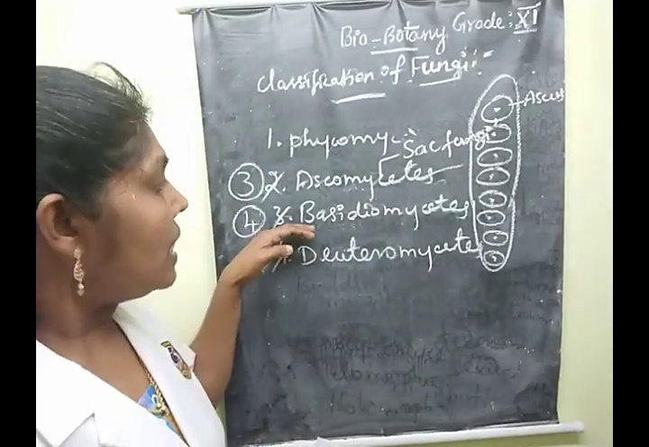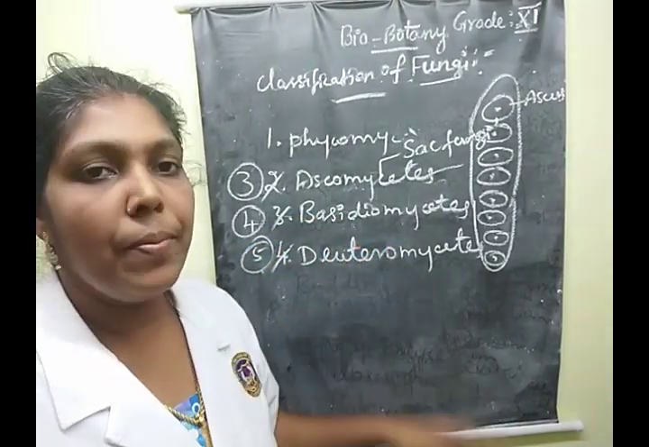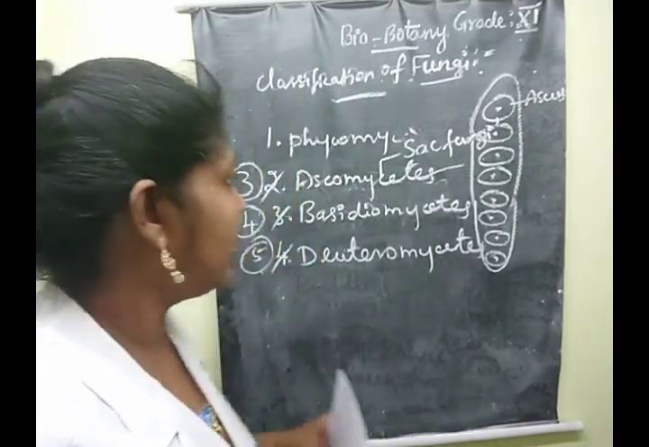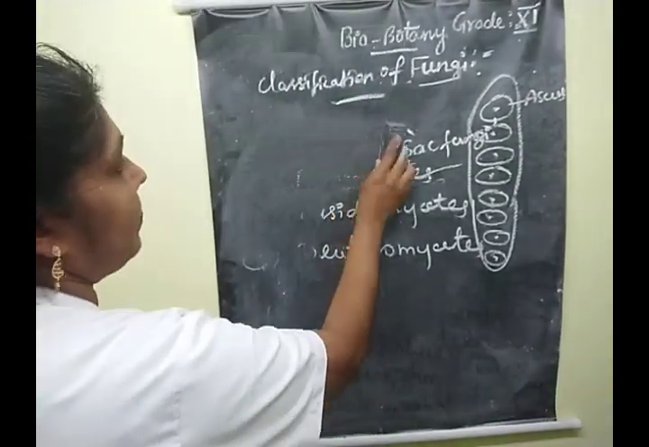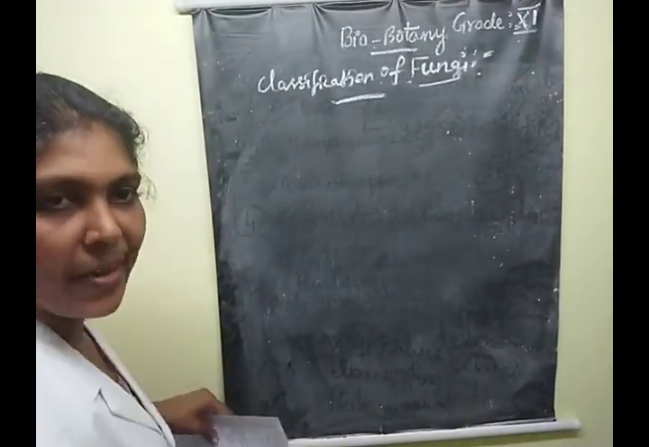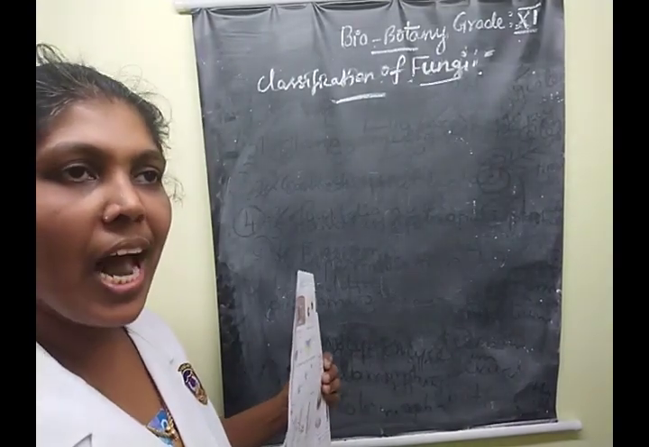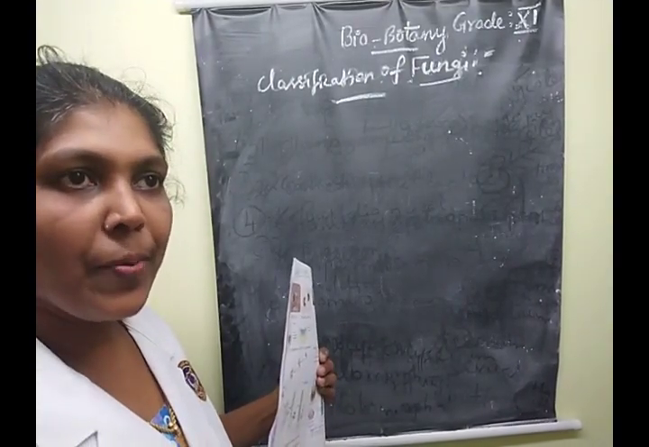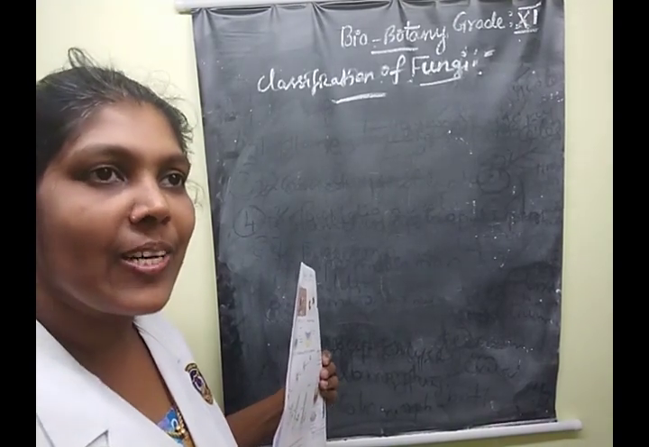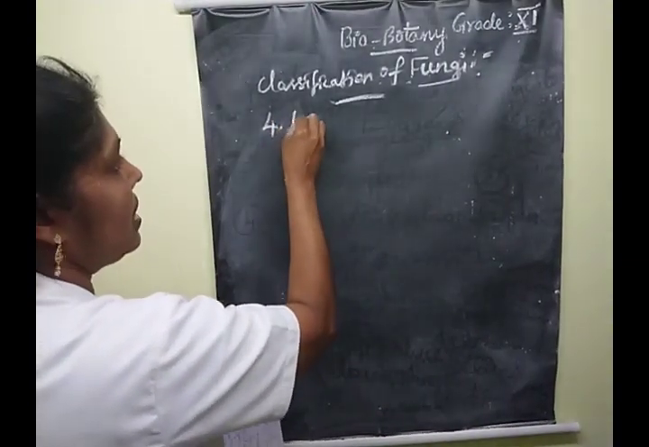The next class comes under Basidiomycetes. What is being asked, children? Very good. Ascospores are found inside the bag-like structure called the ascus. Okay, very good, children. The next one is Basidiomycetes.